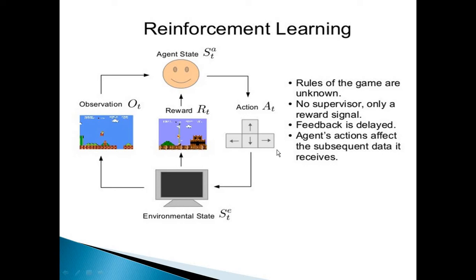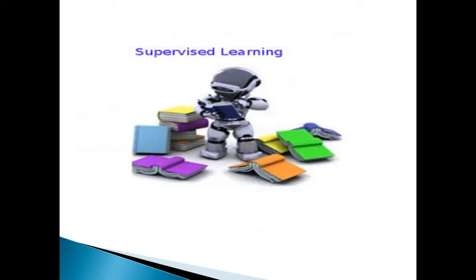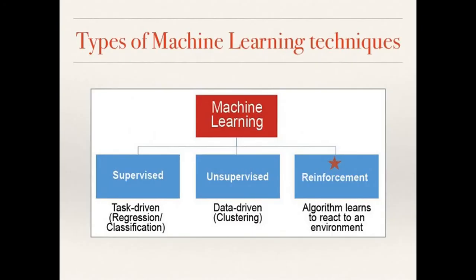Okay, I hope you are clear with all these three types of learning: the supervised machine learning, the unsupervised machine learning, and the reinforcement learning. The examples for supervised are linear regression and logistic regression, where the output labels are common. For unsupervised it is clustering, so K-means clustering is an example of unsupervised machine learning.